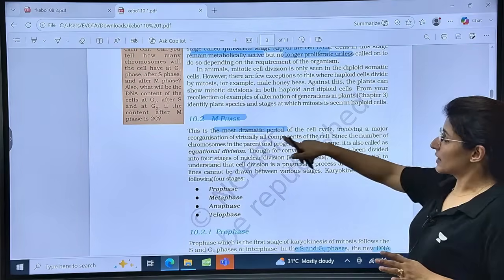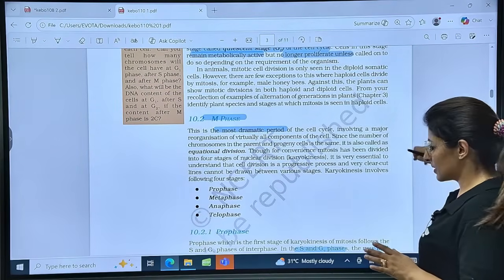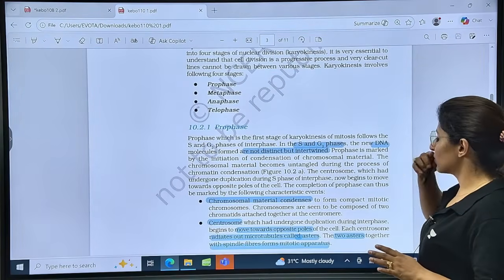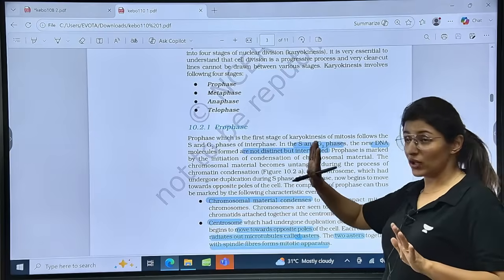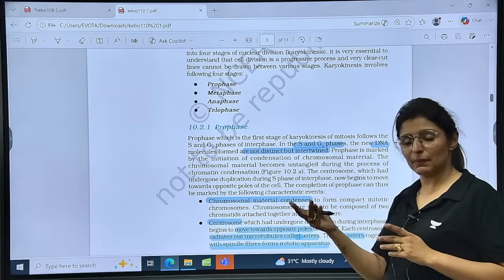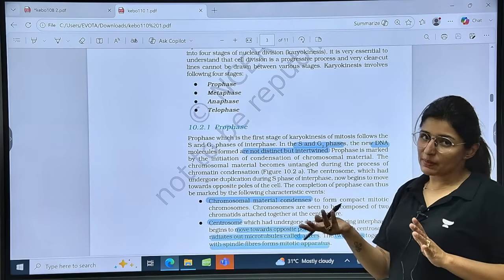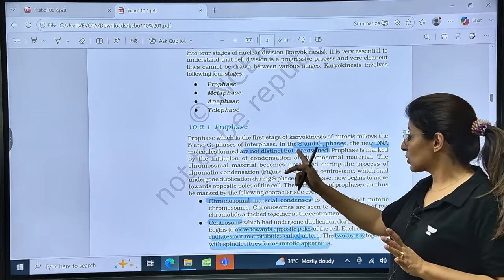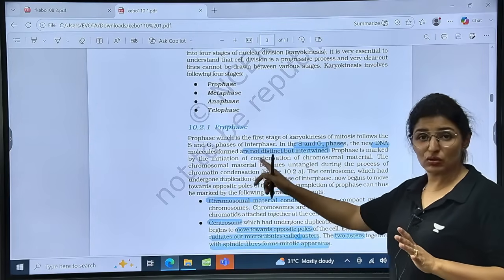Now, M phase, the most dramatic period. Prophase: it is in the S phase and G2 phase that the new DNA molecules are not distinct, right? Although they are multiplying and the DNA content is doubling up, they have not condensed to form the chromosome. So that condensation occurs during the prophase.